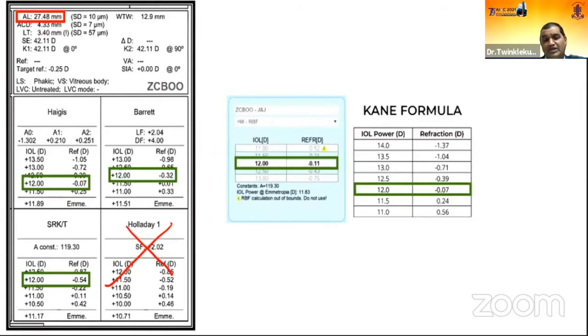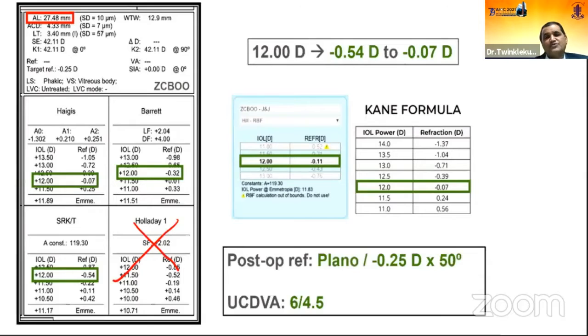But when you go for the 12 diopter power, it goes from minus 0.54 to minus 0.07. So when I opted for the 12 power, it went near to plano. So it's better to go for the slightly myopic side by comparing the different formulas.